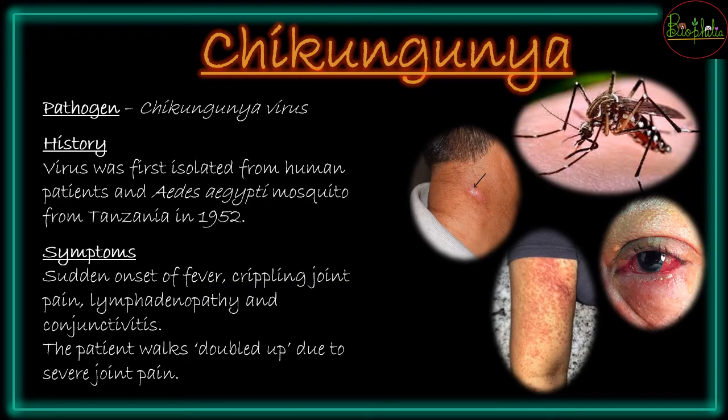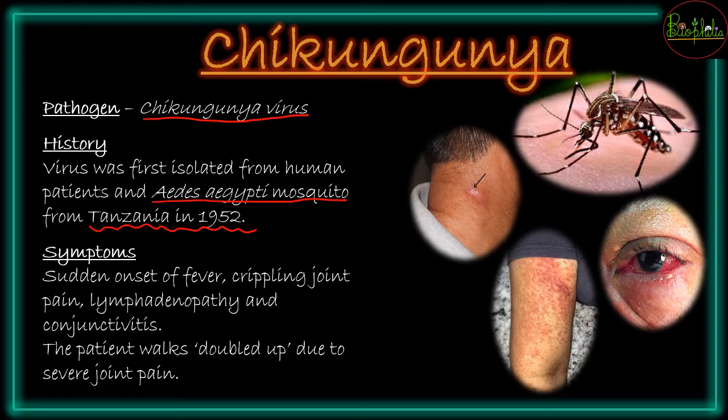The next we see about is chikungunya. Chikungunya जो है, it is going to be a viral disease caused by chikungunya virus, and chikungunya के बारे में एक history भी है, that from where did it come. So it was first isolated from human patient, and the vector was the same mosquito from the dengue fever, that is Aedes aegypti mosquito, and it was first found out in Tanzania in 1952. So again, that tiger mosquito black and white stripe is going to cause the chikungunya disease.